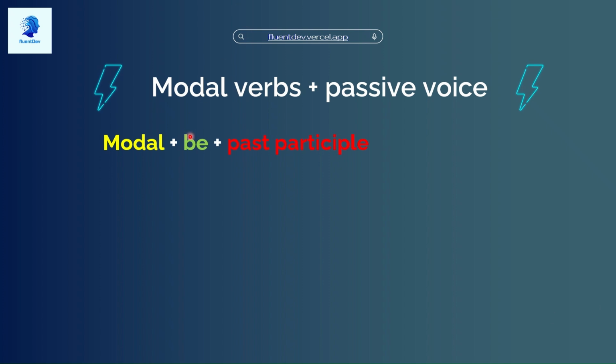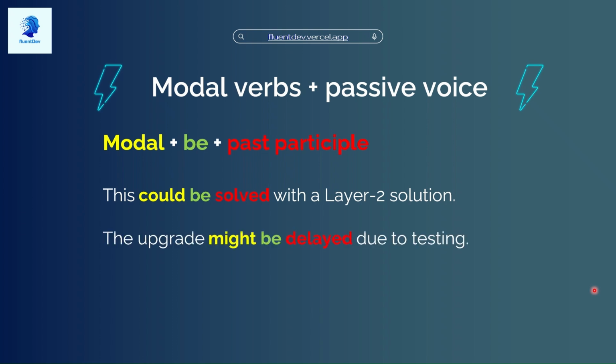The basic structure here is a modal verb plus a be verb plus the past participle. All you need to know about this is that the past participle is a past verb. Don't worry, I'm going to show you some examples. For example: this could be solved with a layer 2 solution. So we have the modal could, then be, and then solved is the past participle of solve. Good. Let's look at a couple more examples with the same structure. The upgrade might be delayed due to testing.